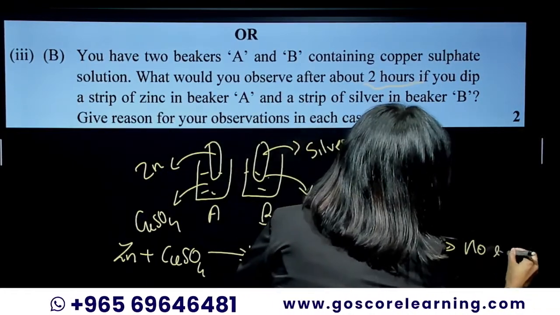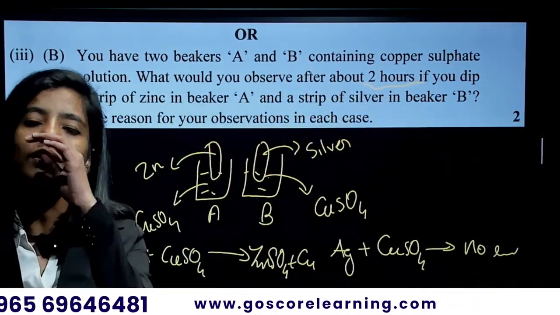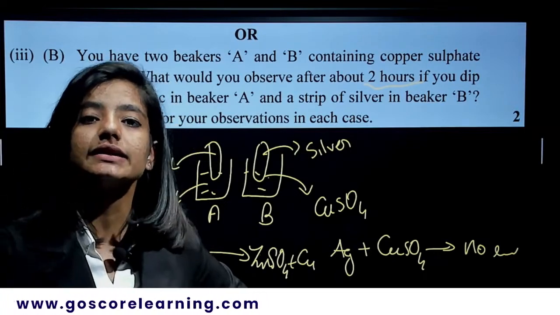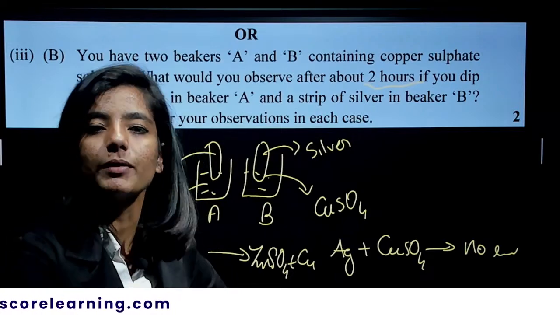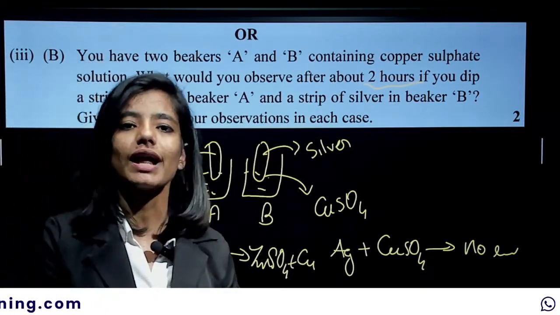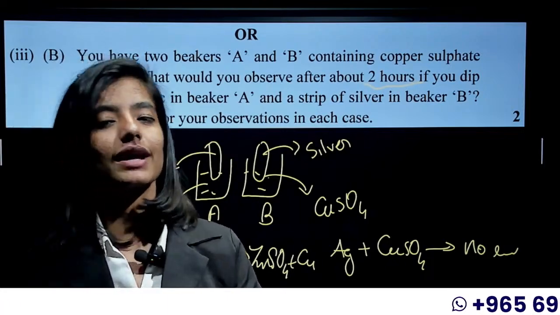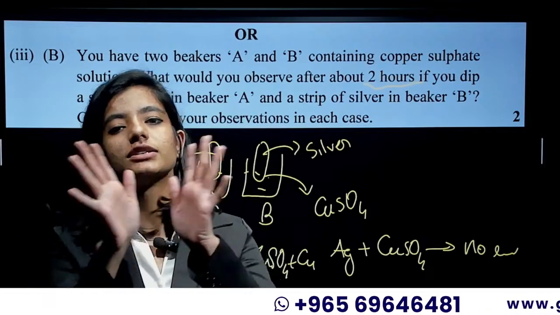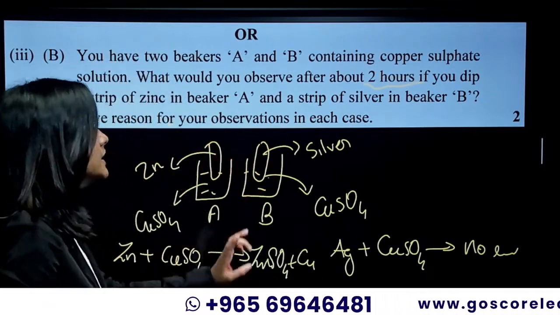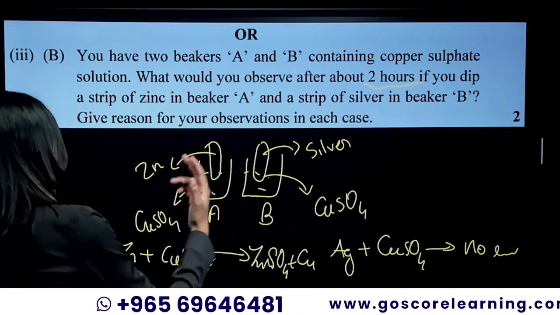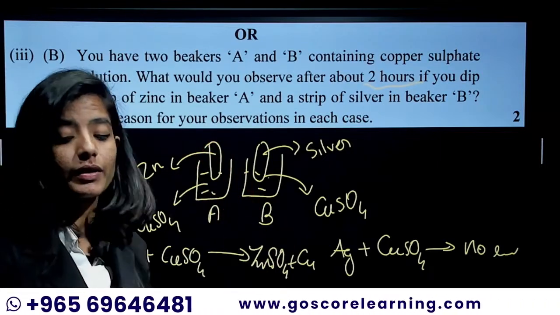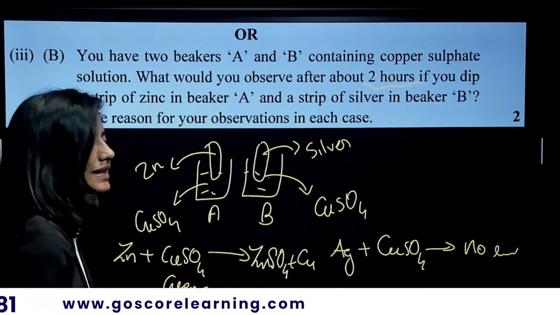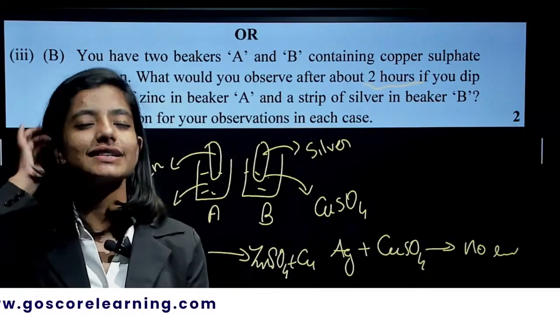Why is there no reaction? Okay, how can you make that mistake? There is no reaction because silver is less reactive than copper. When we compare copper and silver, silver is less reactive than copper. Will there be a displacement reaction? No, never. There's no displacement reaction here. But zinc is more reactive than copper, so zinc sulfate and copper form. Color is really important. You have to mention the color: the copper sulfate solution is blue, and the zinc sulfate is colorless. Colorless, guys, colorless.